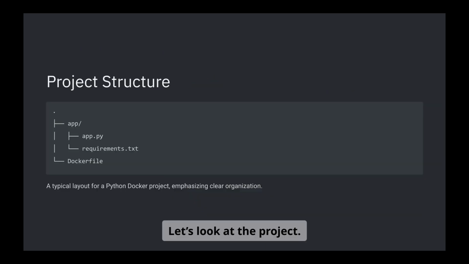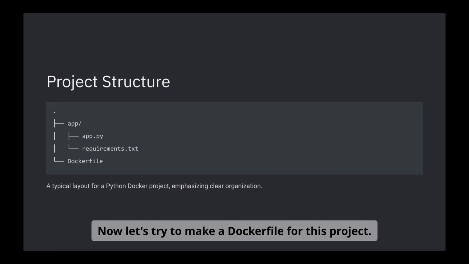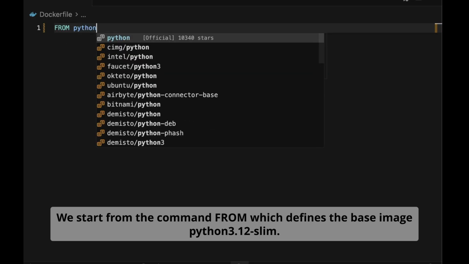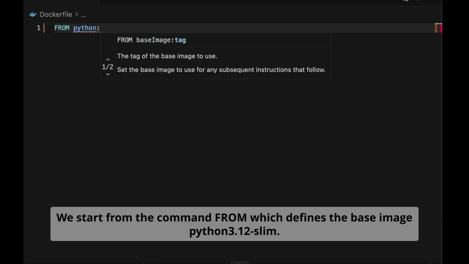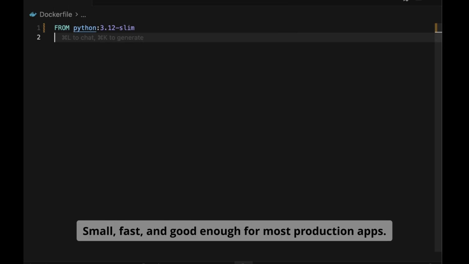Let's look at the project. This is a minimal Python app, nothing fancy, just enough to show real Docker usage. And now let's try to make a Dockerfile for this project. We start from the command FROM, which defines a base image, Python 3.12 slim, small, fast, and good enough for most production apps.